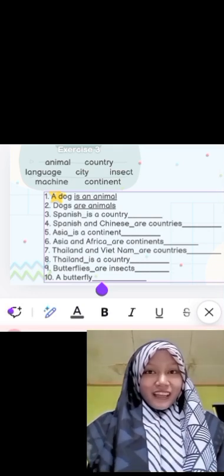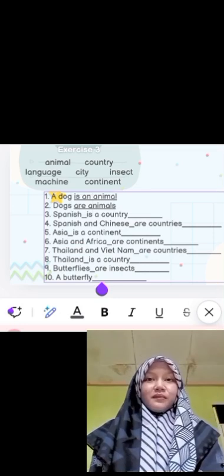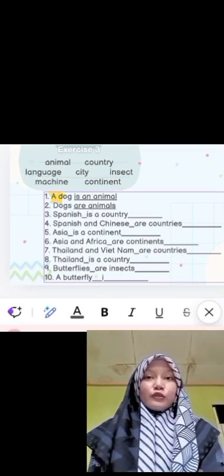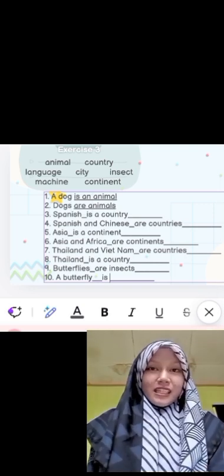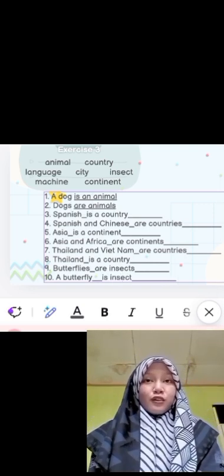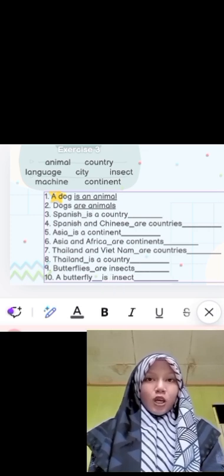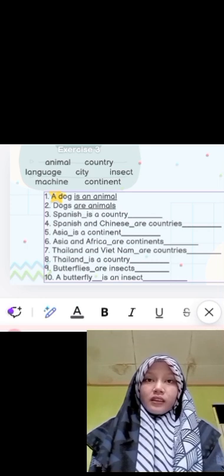The last one, a butterfly. A butterfly means one, so we have to use is. A butterfly is an insect. In front of insect, we have to use an. Why an?